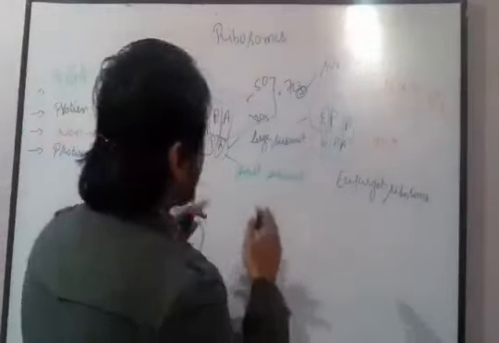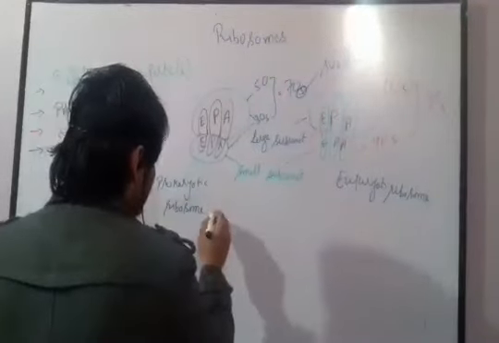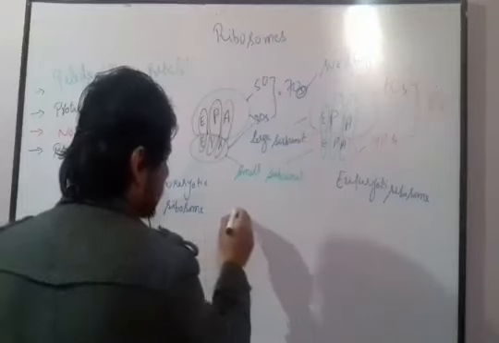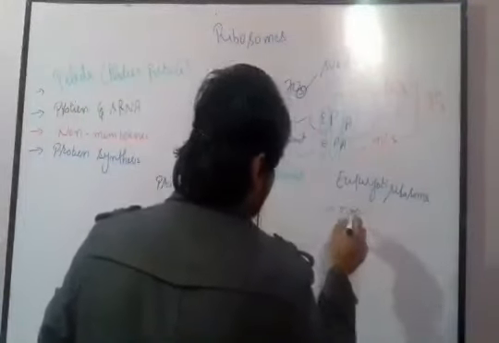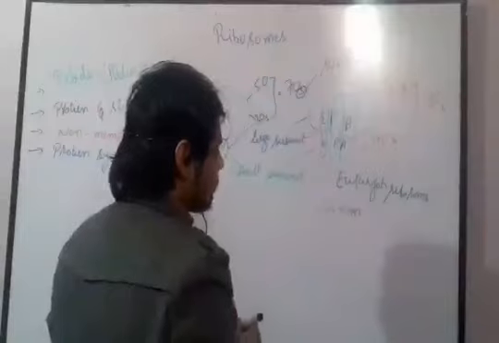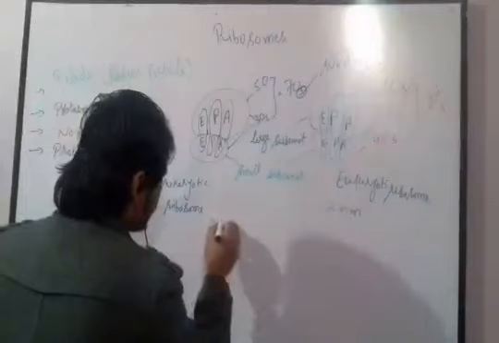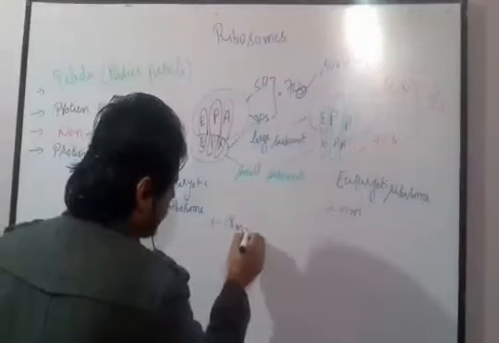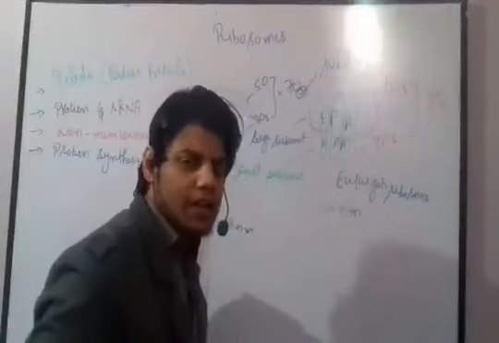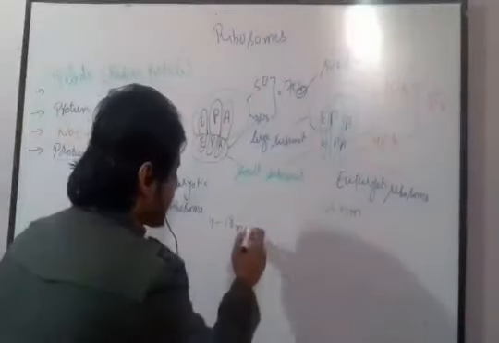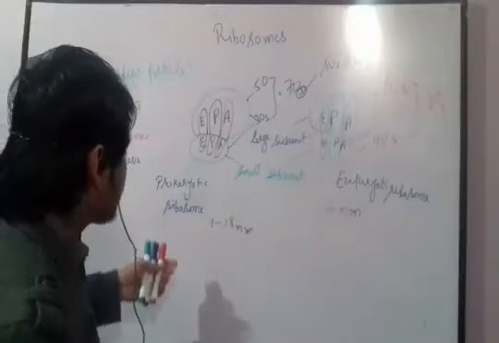Now if we see the diameter of the ribosomes in case of eukaryotic cell, the diameter will be 22 nanometer. But in case of the prokaryote, the diameter will be 14 to 18 nanometer. In some books they say 14 to 15, in some books 14 to 20, meaning there will be a little bit of variation. So the exact may be 14 to 18 nanometer in diameter. So this is about the prokaryotic ribosomes diameter.